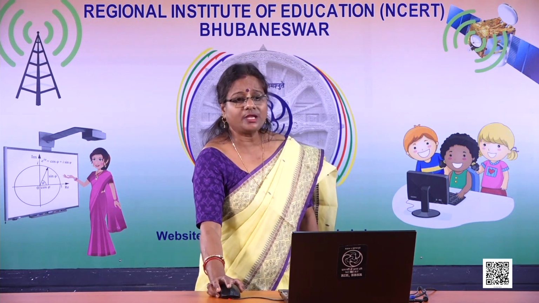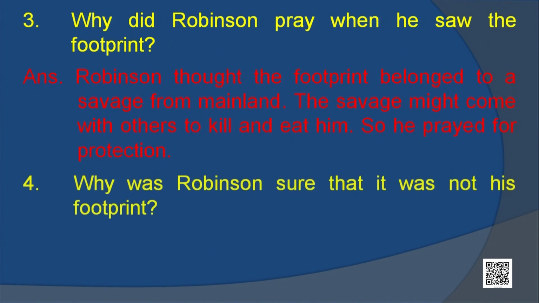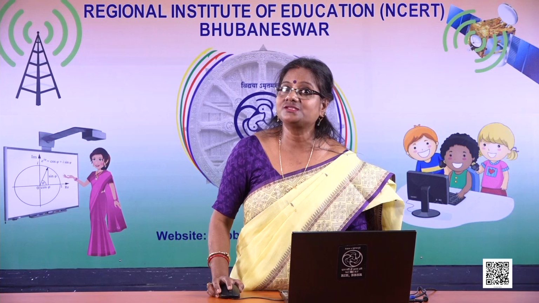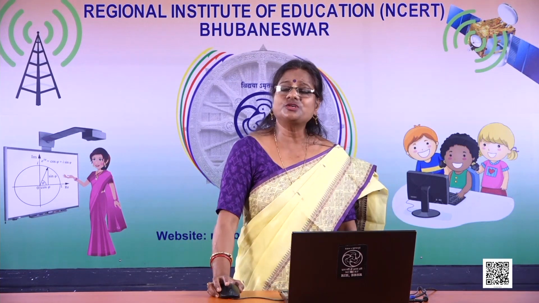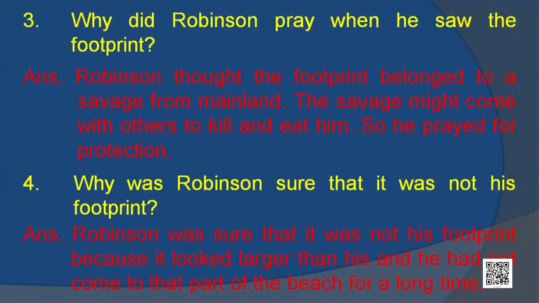Why did Robinson pray when he saw the footprint? Robinson thought the footprint belonged to a savage from the mainland. The savage might come with others to kill and eat him, so he prayed for protection. Why was Robinson sure that it was not his footprint? As we have discussed, you know the answer, children. He was sure that it was not his footprint because it looked larger than his and he had not come to that part of the beach for long.